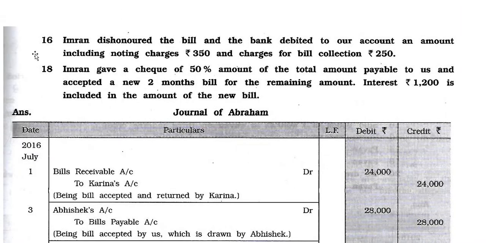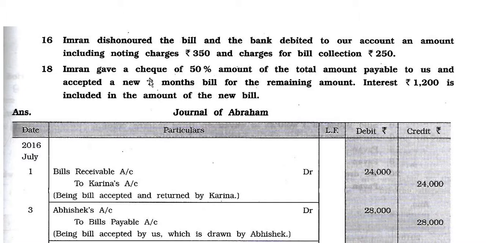Now date number 16. Imran dishonored the bill and the bank debited to our account an amount including noting charges of rupees 350 and charges for bill collection of rupees 250. So Imran dishonored the bill, so there is a noting charge of rupees 350 for the process. Abraham collected the bill through the bank, so this charge of 250 rupees is also there.